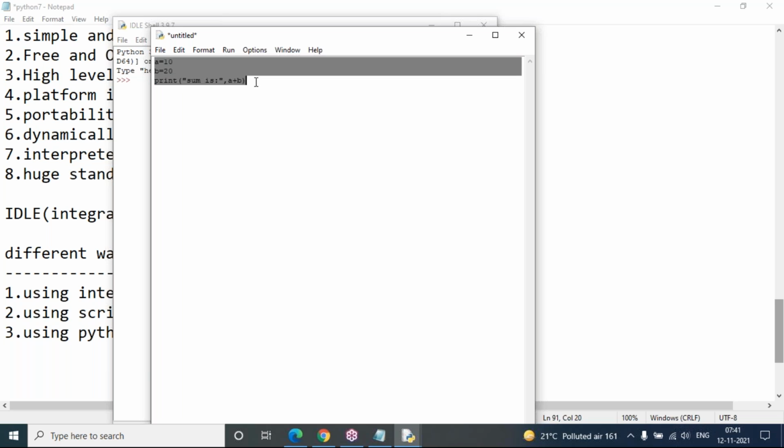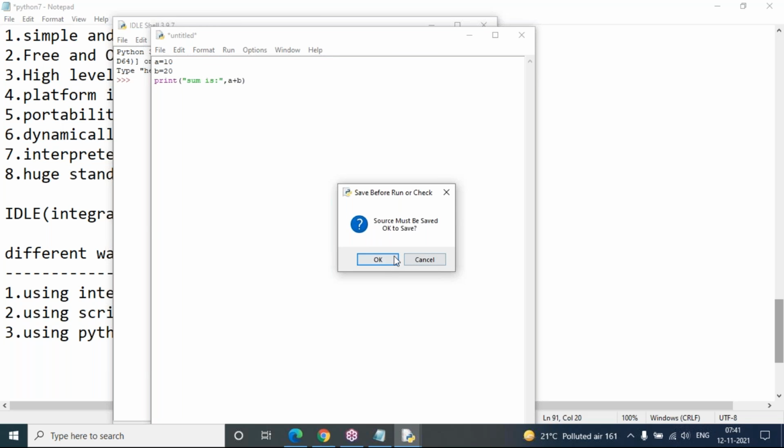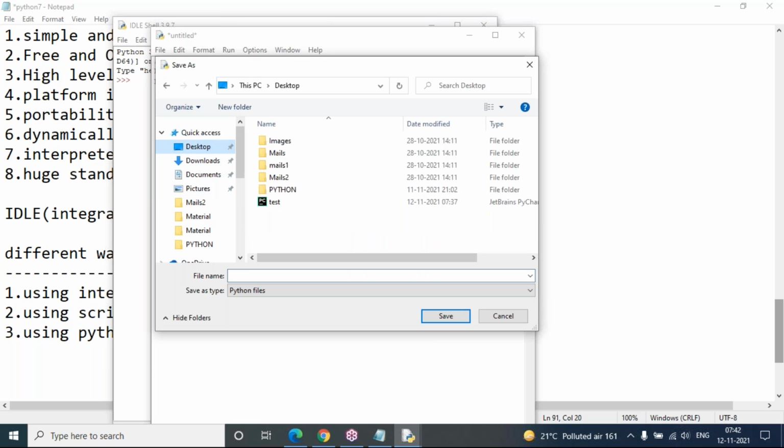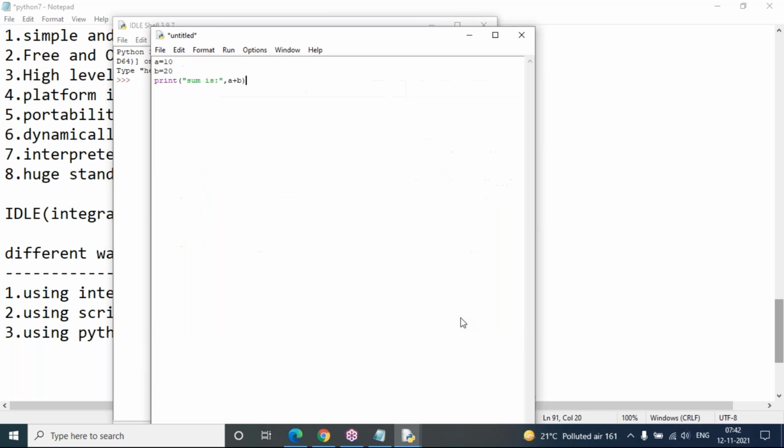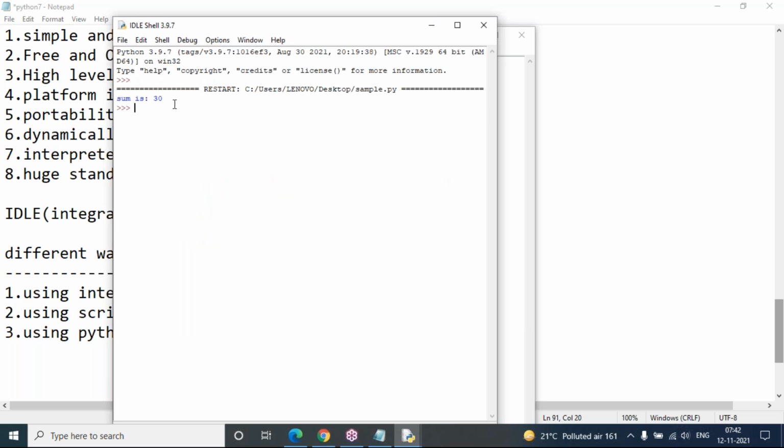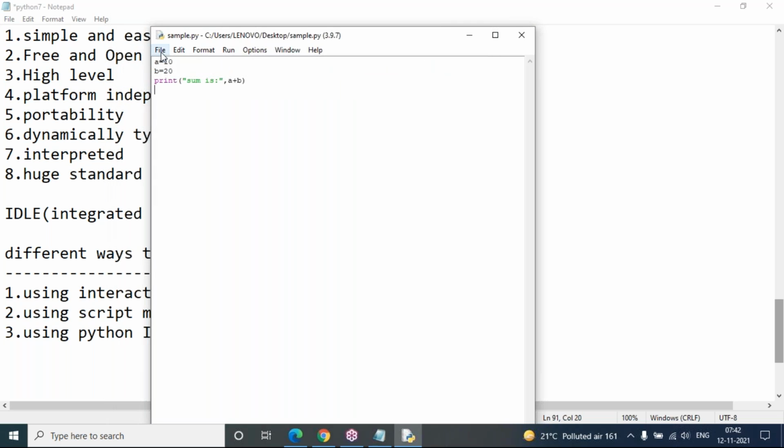After writing your script here in the new file environment, when we go to run and run module, you can see it will ask you to save before running. Source code must be saved. Okay to save. I'm just going to click okay, and it will ask you to save the file. I'm giving my file name as sample.py, and saving on the desktop only. Click on it, and after that it will run. Sum is 31.